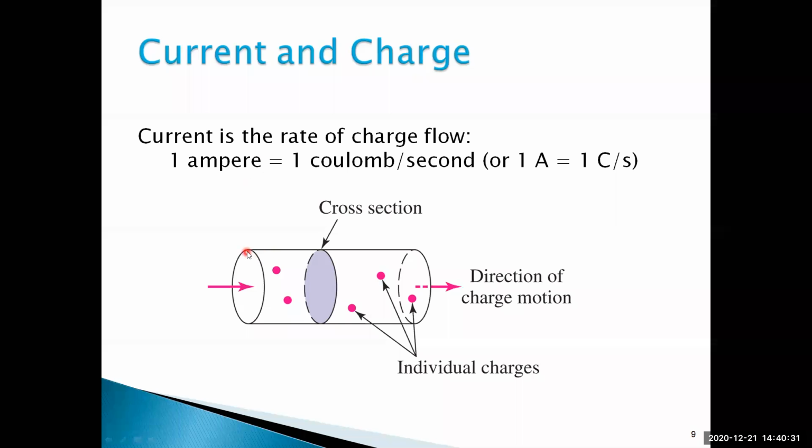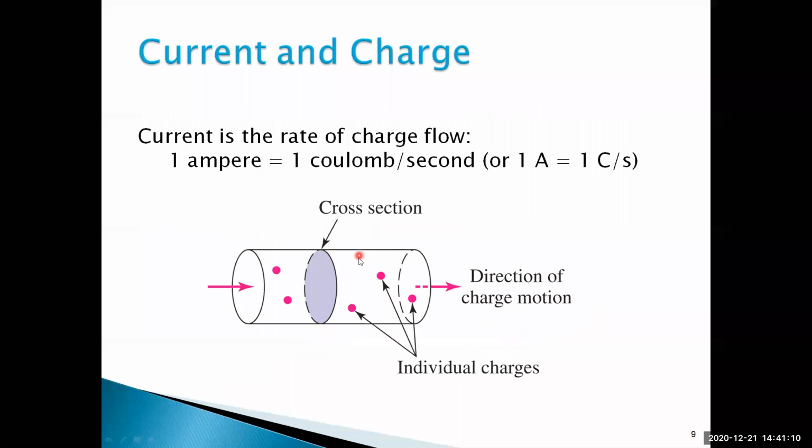The charge and current depend upon the cross section of the conductor. This is called a conductor. So these are the different types of charges. The direction of charge motion is called current. Current is nothing but the flow of free electrons, the flow of free charge. It depends on the cross section of the conductor. You know well the relation R is equal to rho L by A. Am I right? So it's completed.